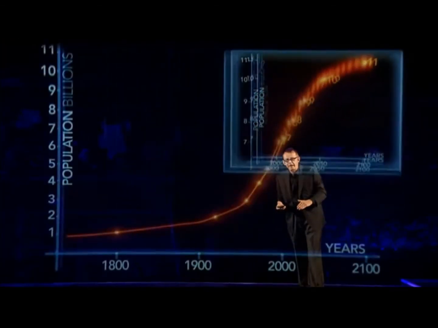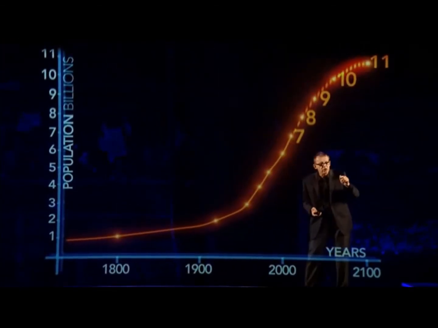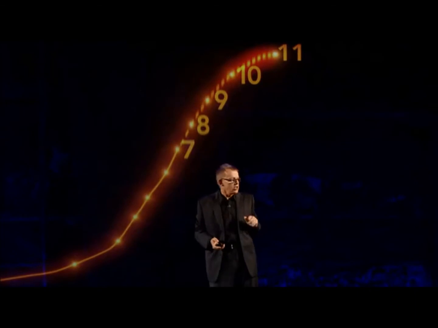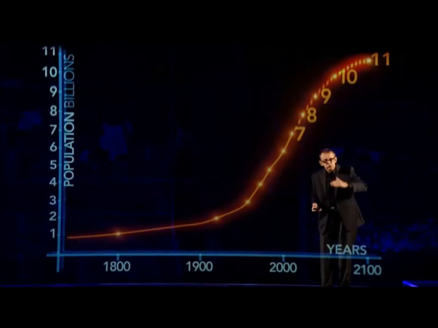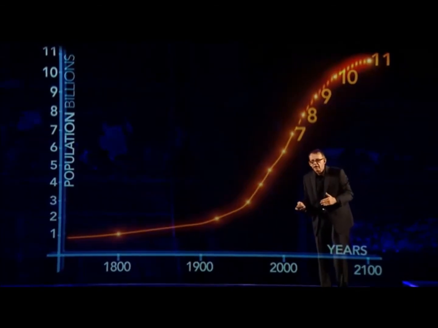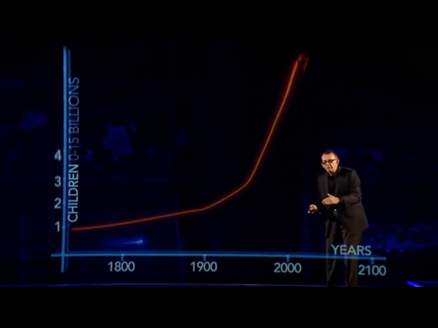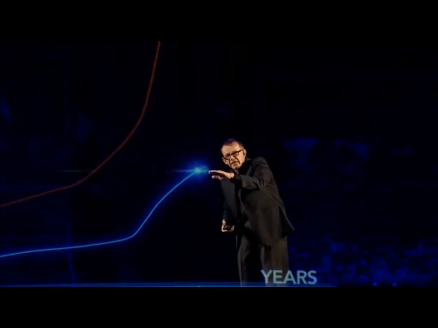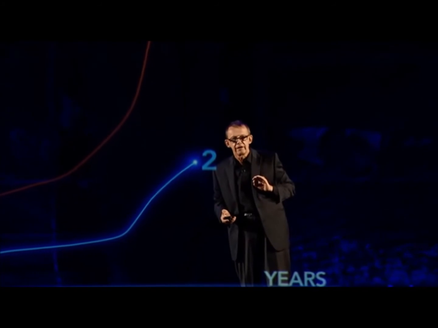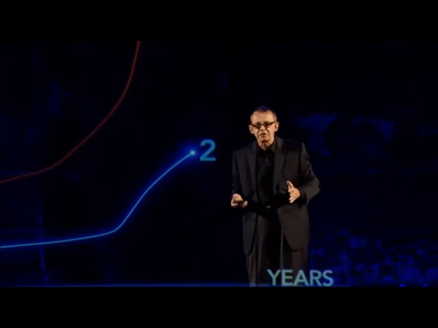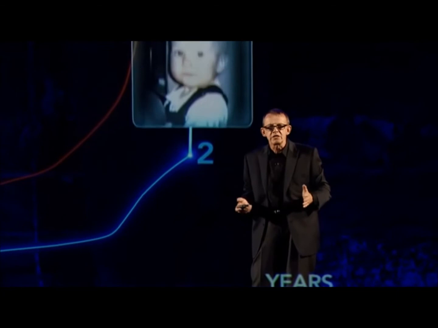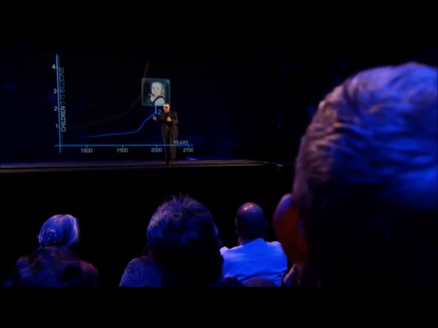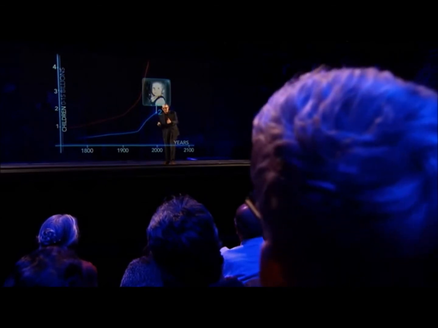Look here, if we go back into this. I'll show this by showing you the number of children in the world. The number of children from 0 to 15 years of age. Here they come. Look, the number of children there increased slowly, and then also it increased rapidly. So by the turn of the century here, there were 2 billion children in the world. And to me, that was an important year, because that was when Doris was born. That's my first grandchild.